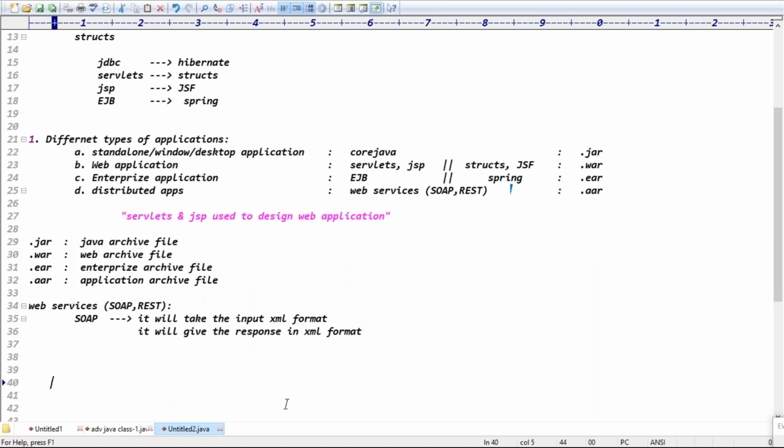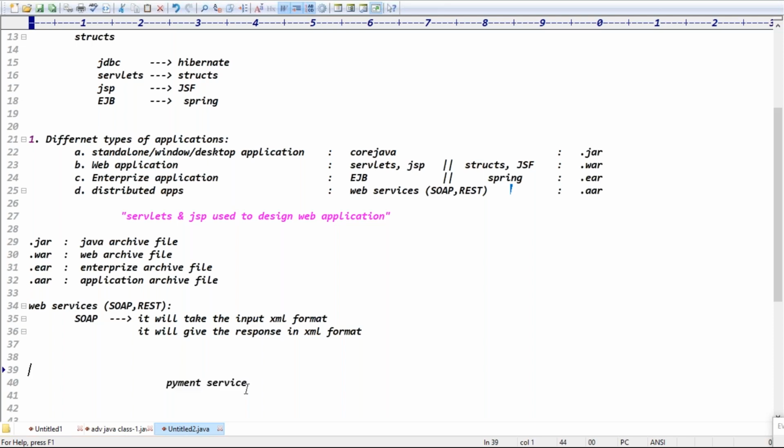See, for example, assume we design one service, the payment service. If this payment service can be accessed by only Java clients, is there any use?